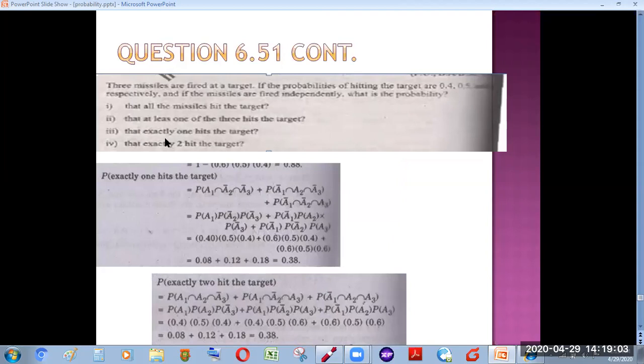Now the next part is that exactly one hits the target. What does this mean? If I ask you which one hits the target, you will say missile 1 may hit the target, missile 2 may hit the target, or missile 3 may hit the target. Anyone can hit. So we write all the possibilities: missile 1 hits the target and missiles 2 and 3 don't; the second possibility, missile 2 hits the target and missiles 1 and 3 don't; and the third possibility, missiles 1 and 2 don't hit the target but missile 3 hits the target.